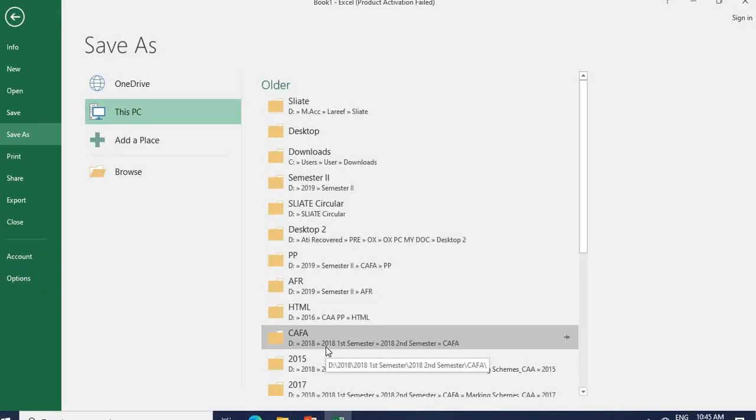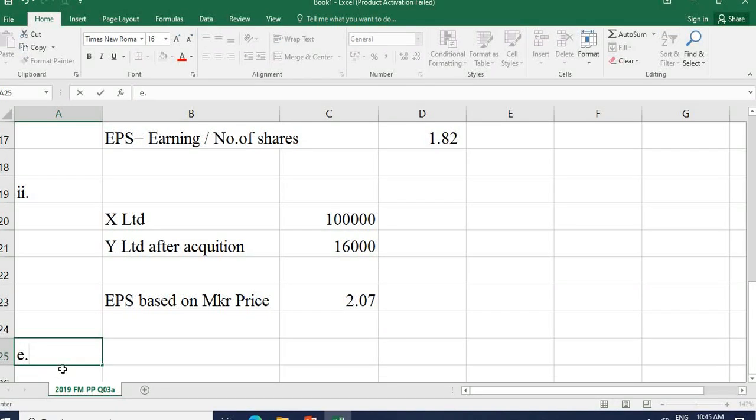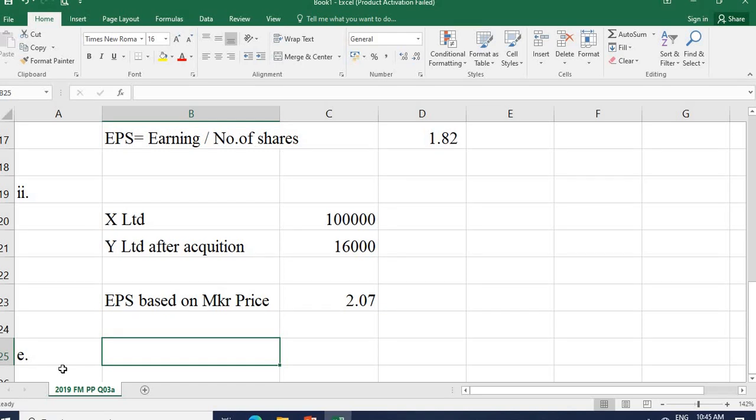Moving to the E part of the question. Calculate the equivalent EPS of Y Limited.